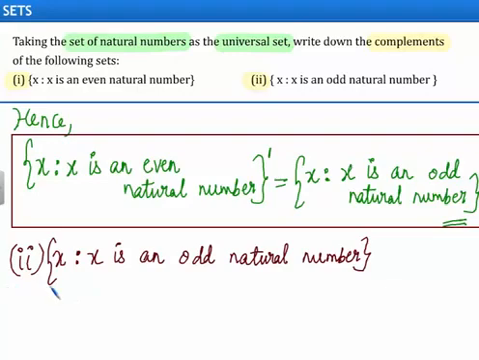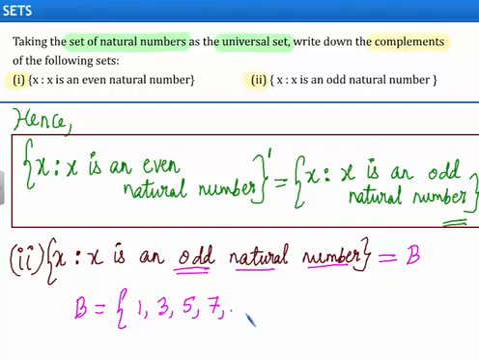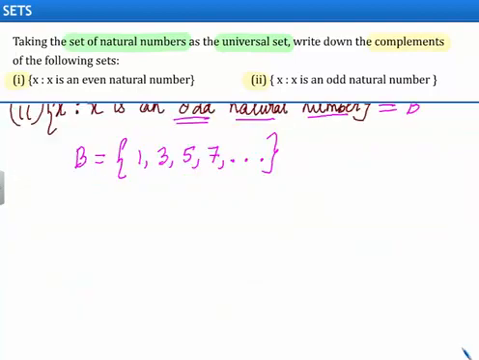In the next part, we have set of x such that x is an odd natural number. Let us assume this set as set B. We can write B in roster form as 1, 3, 5, 7 and so on. That is set of odd natural numbers. Therefore, B complement will be equal to universal set minus the set B.